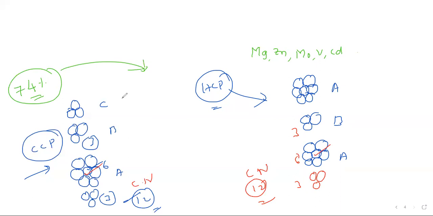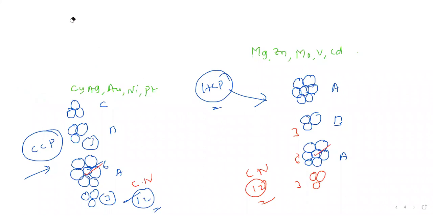In cubic close packing, the examples are copper, silver, gold, nickel, platinum. I am talking about these green letters.